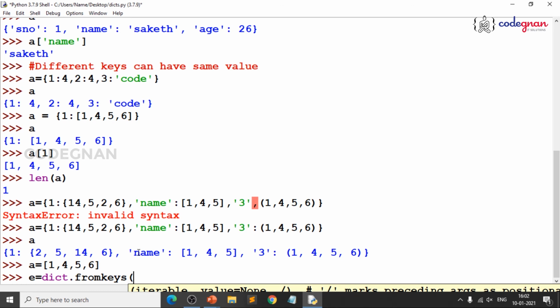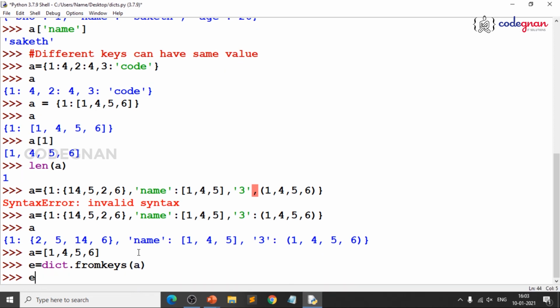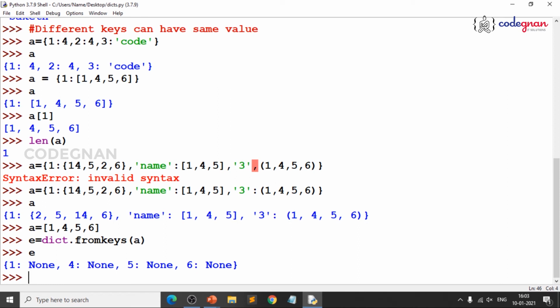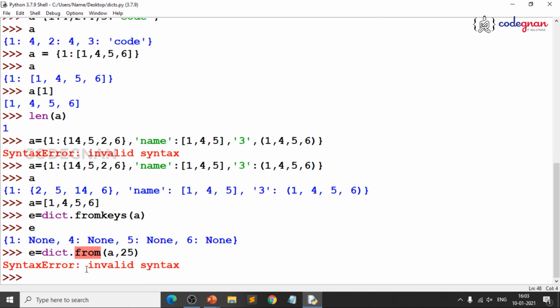Whenever you say iterable, an object is an iterable. Everything in Python is an object, right? Like string, list, tuples are generally iterables. So, you can take a list and a value, though you need not mention any value. Now you see, for your dictionary you have everything as a key, because from the keys you are forming the dictionary. If you wanted to give a value, you can create it with fromkeys of a, comma 25. Sorry, it's fromkeys, right? Syntax error, you need not worry. Just make sure you remove that. It's fromkeys, because from is also a keyword.